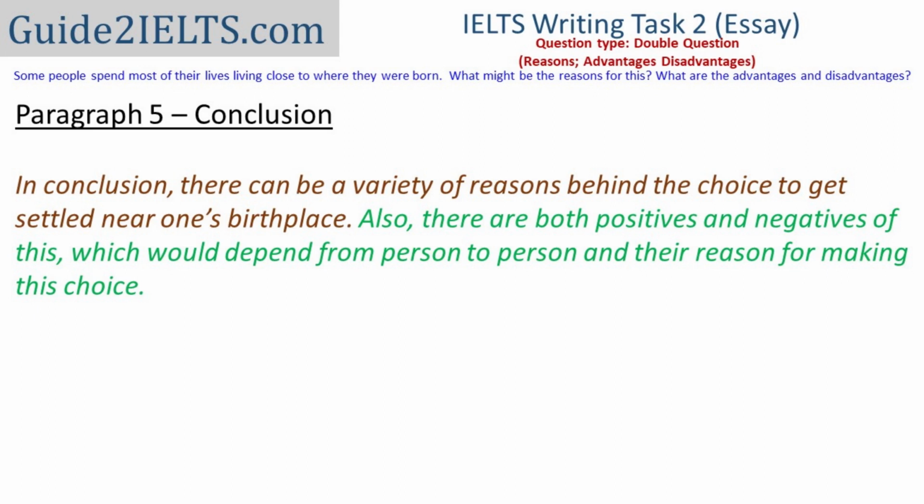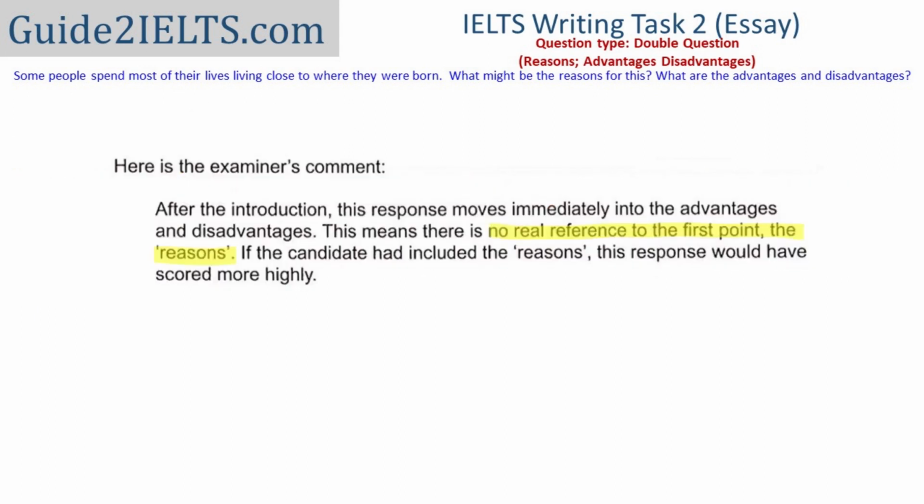This essay question is taken from Cambridge IELTS Book 16, General Training, and the answer that is given in the book as a response to this is a Band 6 essay. And then there is the examiner's comment about the reason that it is a Band 6 essay. One point that is mentioned is that the reasons are not mentioned in the essay. The Band 6 essay that is mentioned in the book only gives advantages and disadvantages. And the examiner has commented that if the candidate had included the reasons, this response would have scored more highly. So this is something we need to keep in mind.